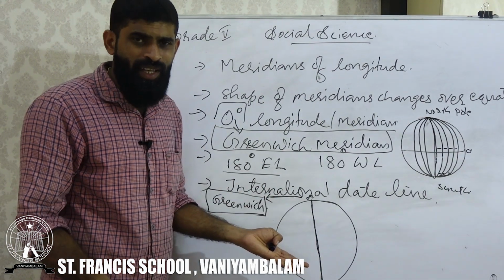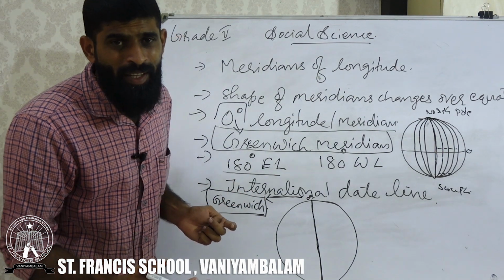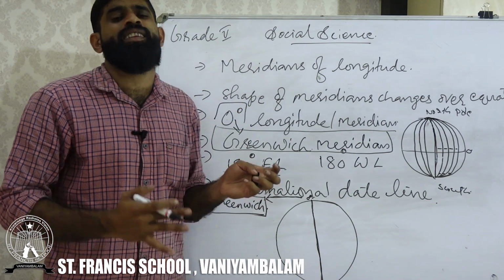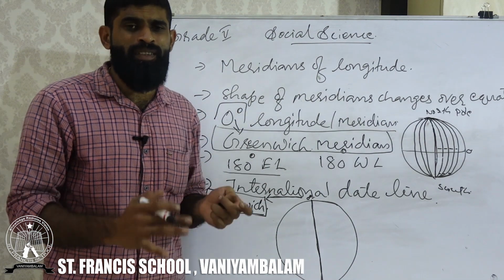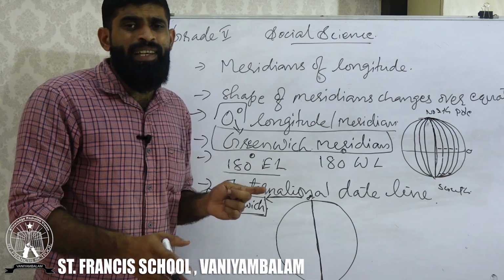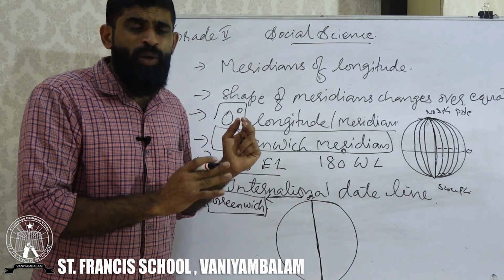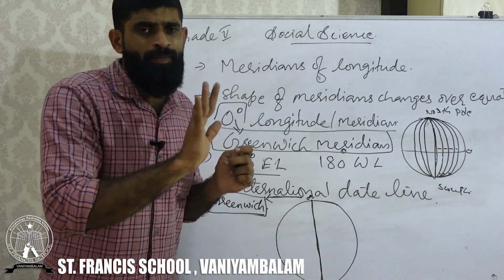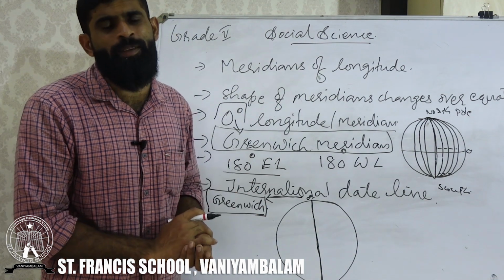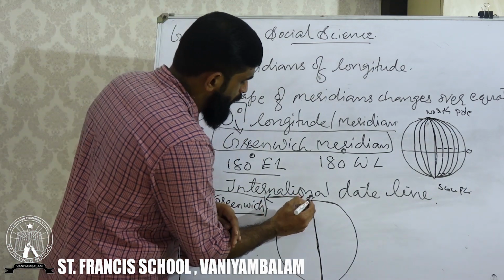As a result of that, we are calling it the Greenwich Meridian. That laboratory, Greenwich Laboratory, is exactly located in London, in Britain, and through it this 0 degree meridian is passing. As a result, we call it the Greenwich Meridian. So this is the important meridian.